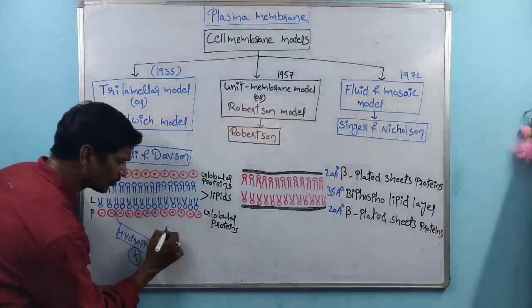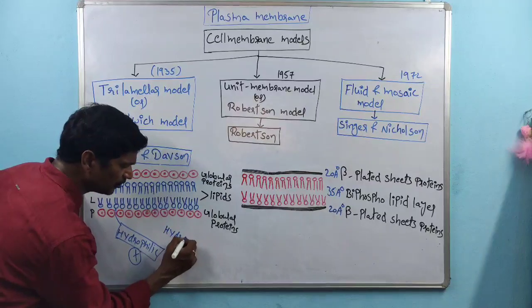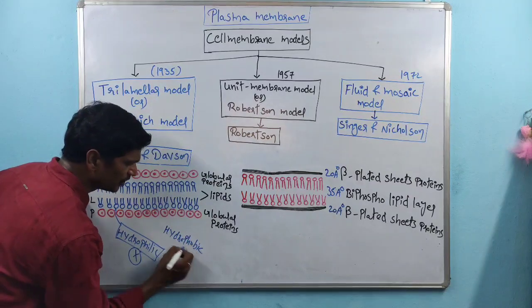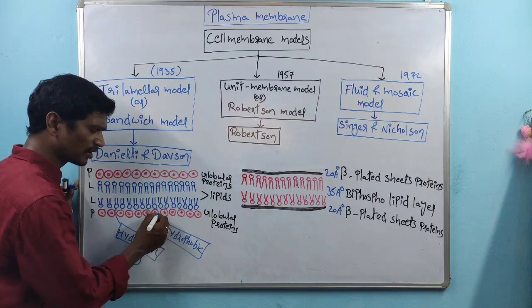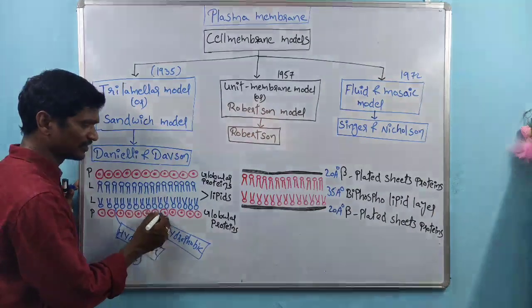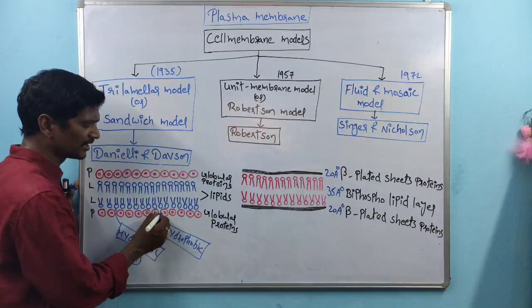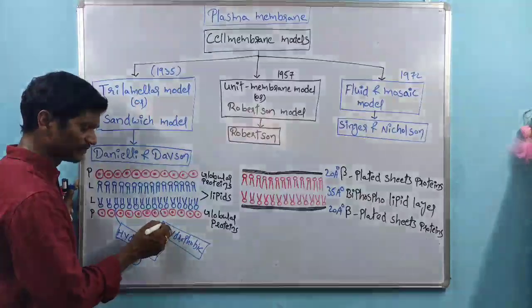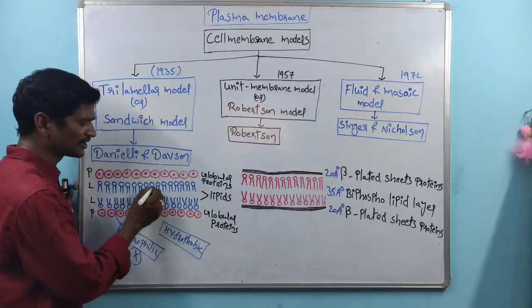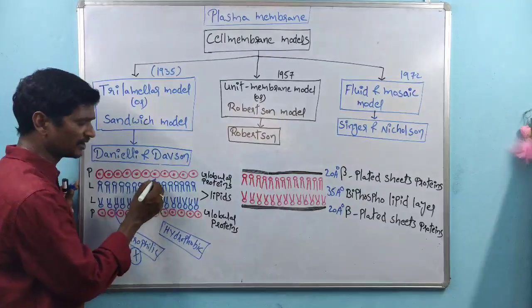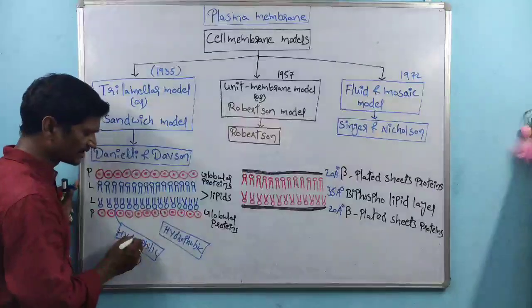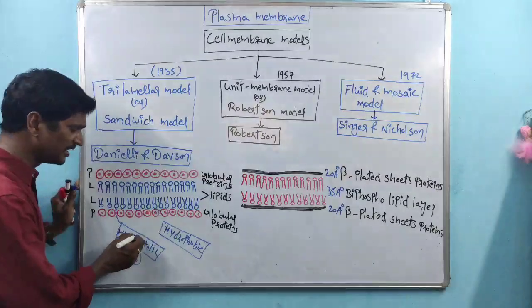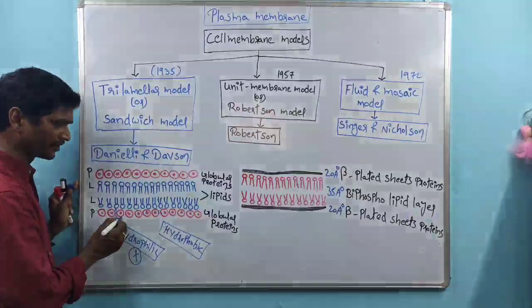Next, the hydrophobic substance. A hydrophobic substance is unable to cross the protein layer. If it did cross the protein layer, there is a chance to cross the lipid layer, because hydrophobic substances are easily transported through the lipids, and hydrophilic substances are easily transported through the proteins.